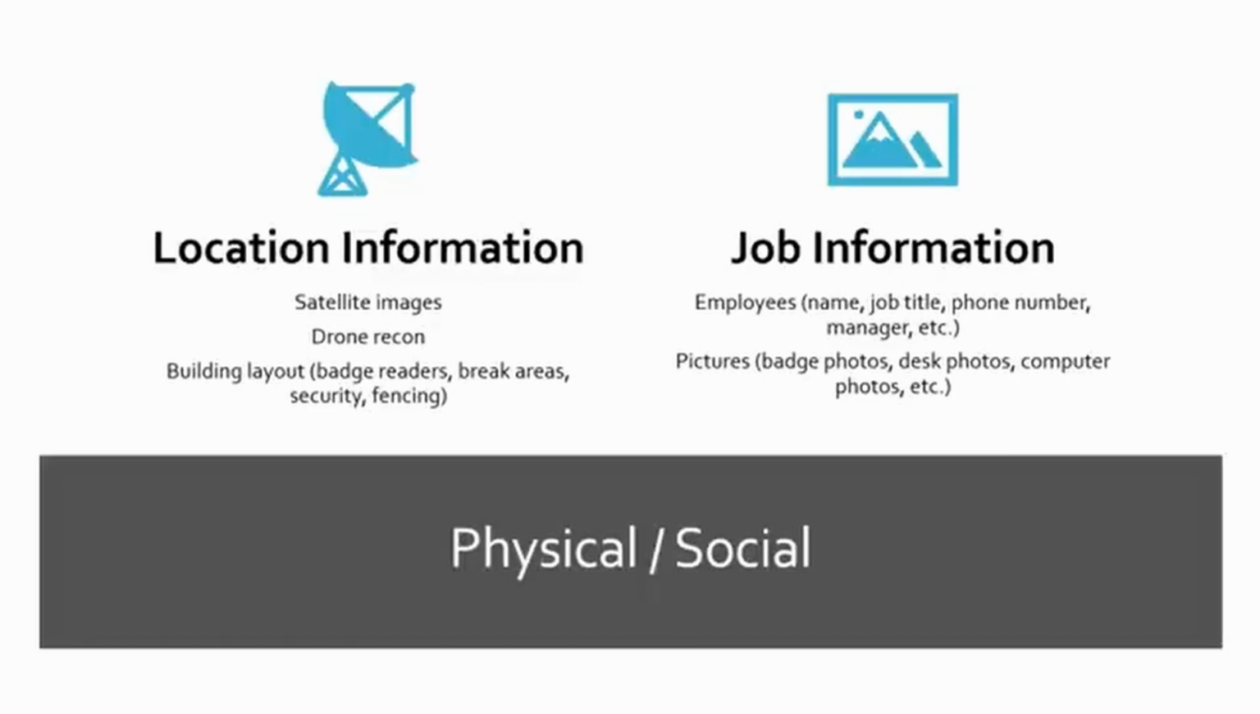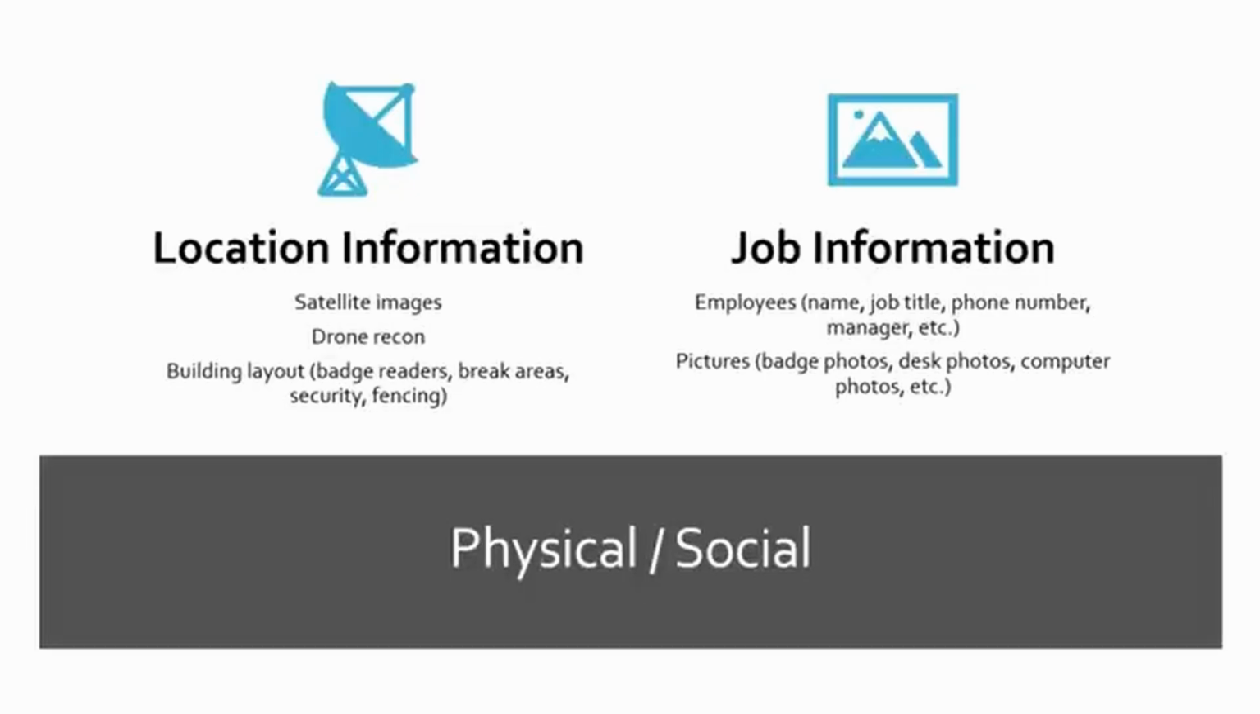So we have location information. So we might utilize something like satellite images, or often we'll go on site and do drone reconnaissance where we fly a drone around and try to gain information. And what we're really after with these images of this drone recon is we're trying to find out, hey, what does the building layout look like? Are there badge readers? Are there break areas? Does security exist? Do they have somebody posted out up front?